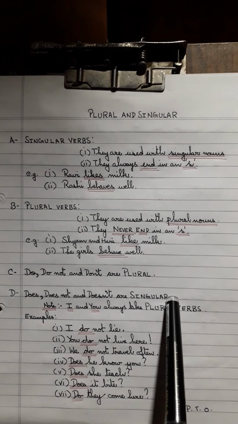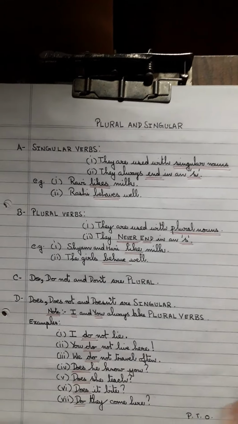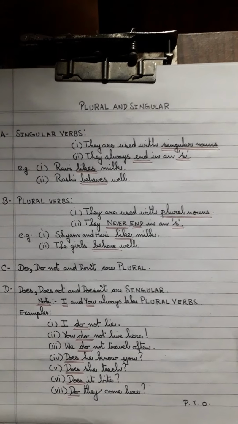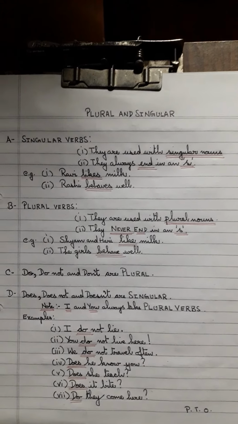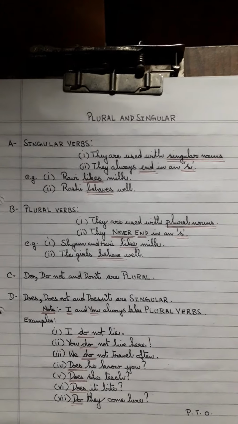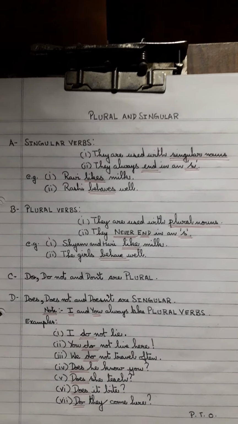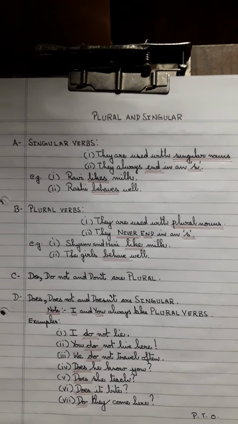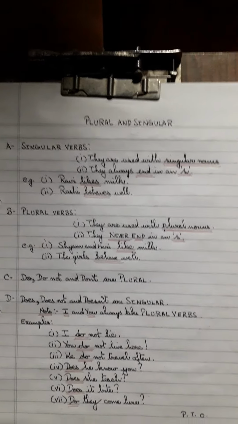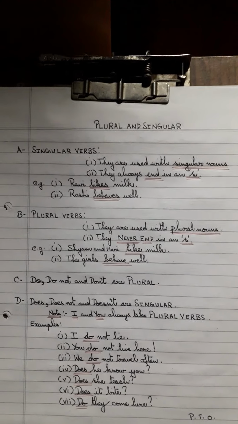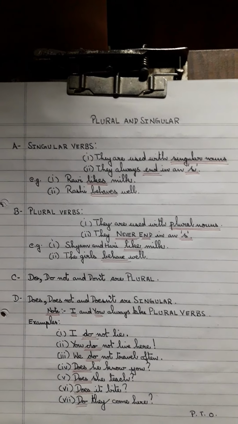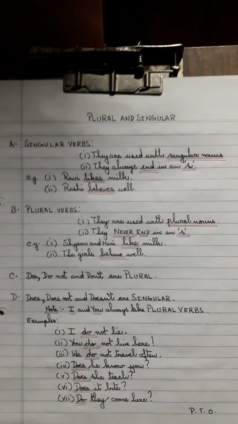They are always one. Also, something very interesting in the English language: I and you, although they refer to one person, you, only one you when I am talking about, not all of you. But if I say Niyati, you must do this, I am referring to only one girl called Niyati, right? And I and you are always going to take plural verbs, right? This is the rule of the English language.